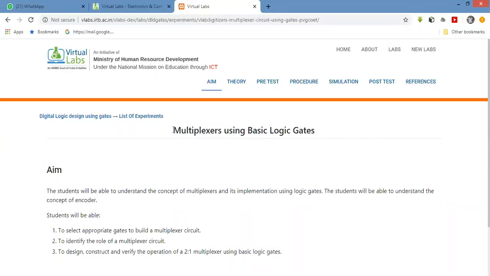Hello. Yes, all of you, please mute your mics so it will not create any disturbance. Yes, all of you, please mute your mics. Now, multiplexer is an example of... hello, Rutuja Karad, please mute your mic.